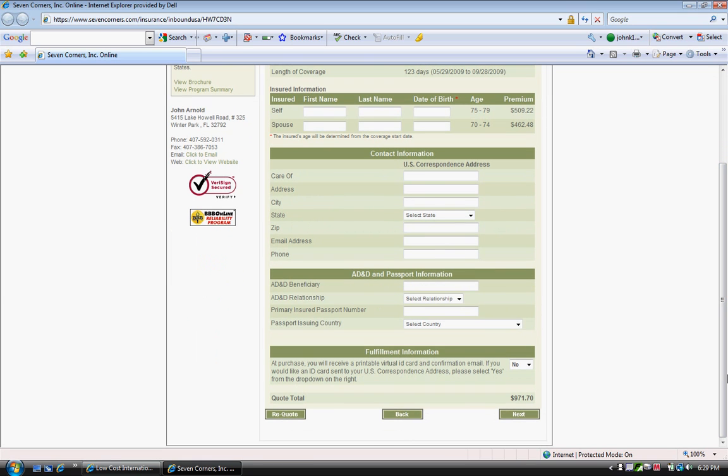At the end, when you go to the next page, what it's going to ask you for is the payment information. Everything is complete and secure. So we'll set up a payment. You can do it by credit card, which is how we handle it, and then it will immediately issue the ID cards.